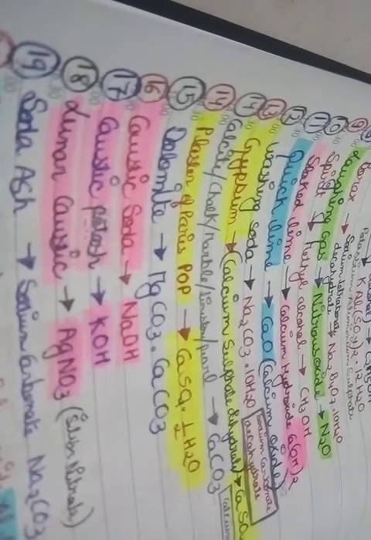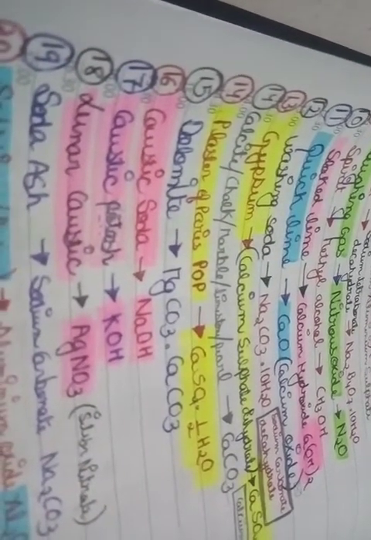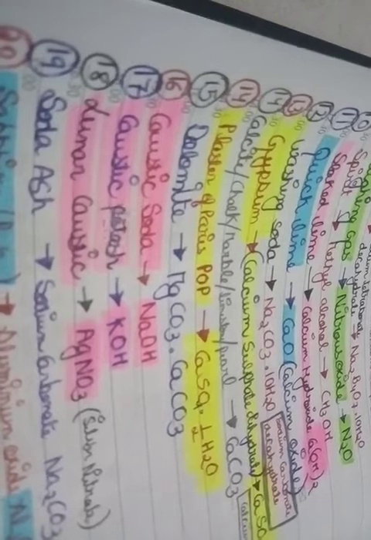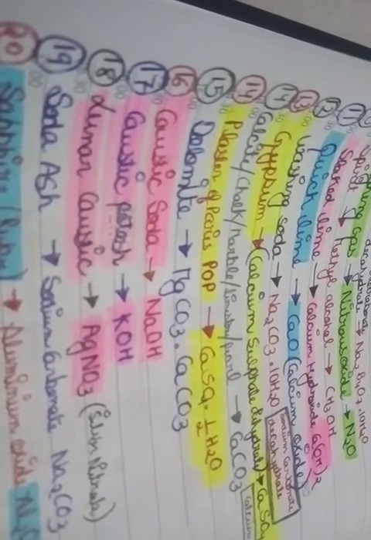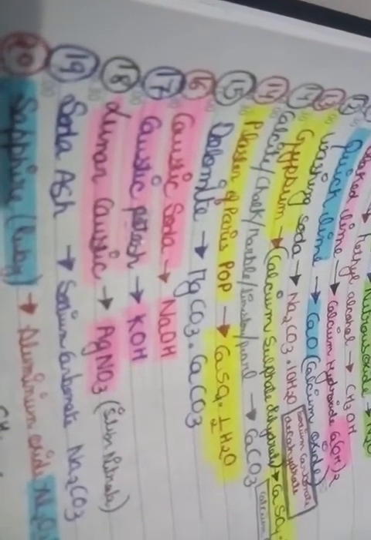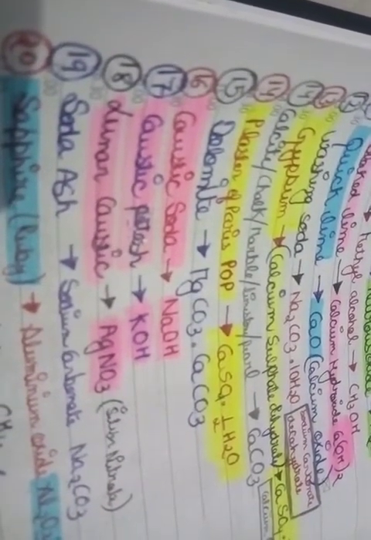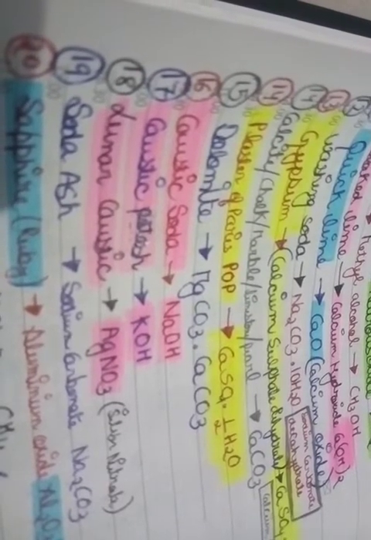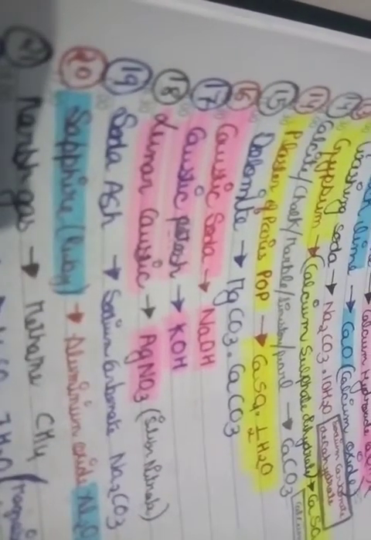It is calcium sulfate, half H2O. In gypsum you can see it is dihydrate, right? Gypsum is calcium sulfate and 2H2O. And in plaster of Paris you see calcium sulfate dot half H2O, right?